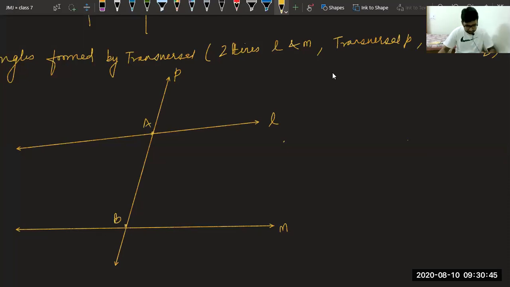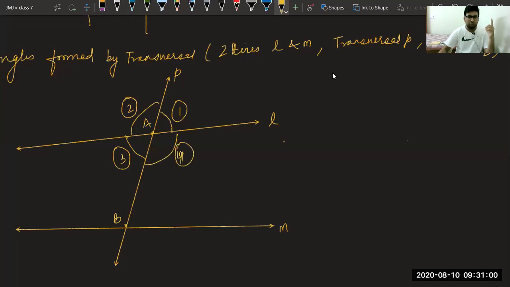Now the angles formed, let us see. The first angle formed is this one. Let me call it angle 1. This is the second angle formed between the transversal and the line. Third angle formed. Fourth angle formed. Fifth angle formed. Sixth angle formed. Seventh angle formed. And eighth angle formed.